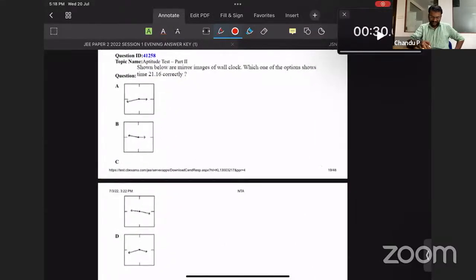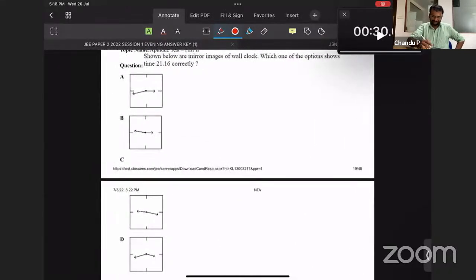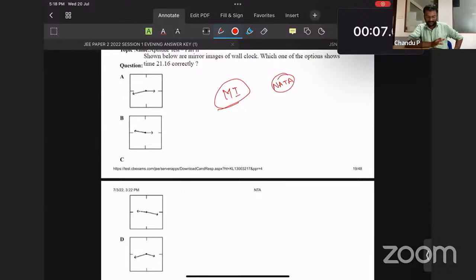The next question is a little bit difficult, and this is new to the exam. Anyway, mirror image questions are there, but asking it in such a format is new here. Mirror image questions are common, and a similar question was asked in NATA, I think in 2019, but JEE didn't. Now JEE also started to ask these kinds of mirror questions.